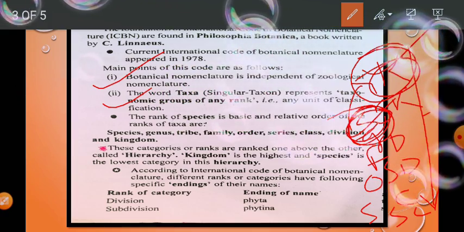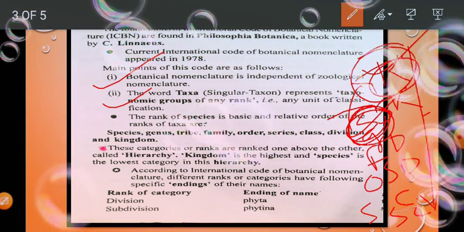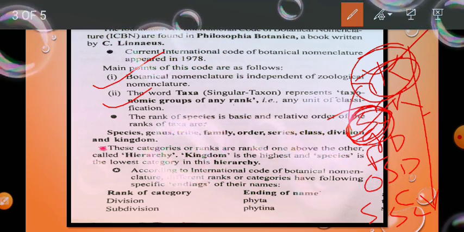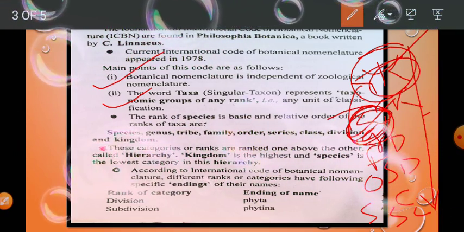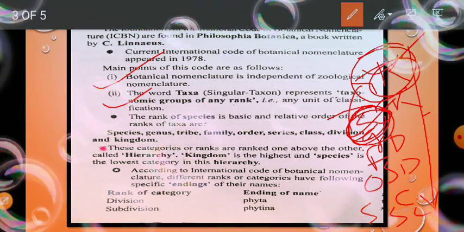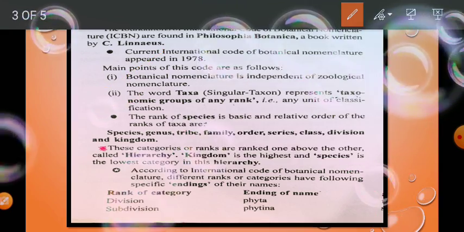According to the International Code of Botanical Nomenclature, the different ranks or categories follow a specific ending for their names. This is very important for all of you.